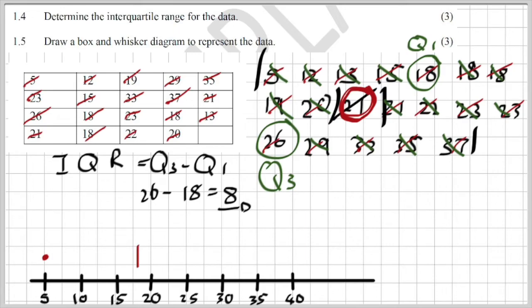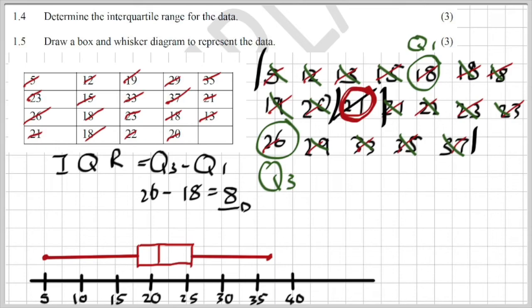Let's do my quartile 1, which is 18, my median, which is 21, and my upper quartile, my quartile 3, which is 26. Next up, I'm going to do my highest value. There we go, 37, my apologies. And then I'm just going to draw my box and whisker.